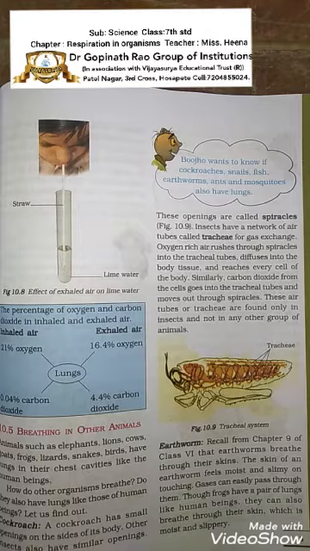These air tubes or trachea are found only in insects and not in any other group of animals. It means that the trachea and spiracles are present only in insects. What do they provide? With the help of this, oxygen rushes into the cockroach's body, and then the carbon dioxide comes out.